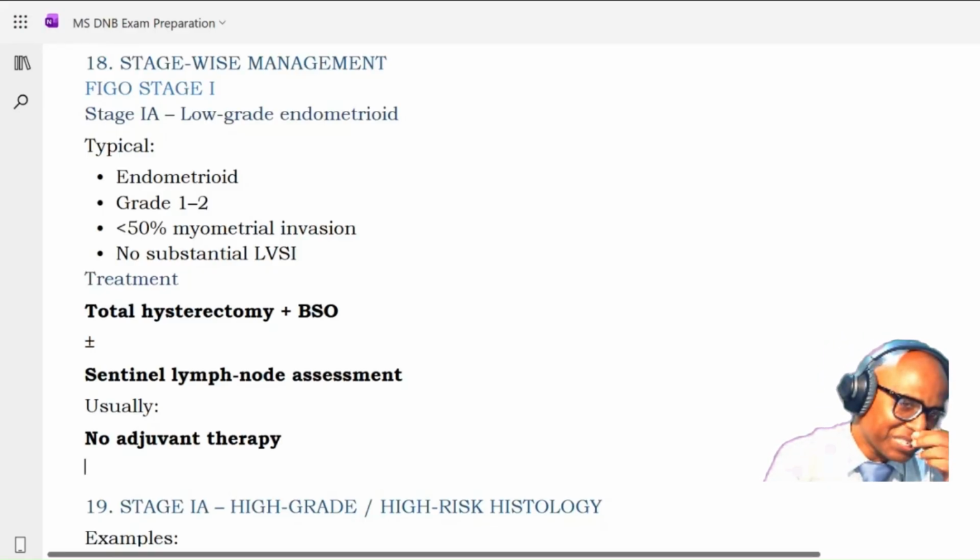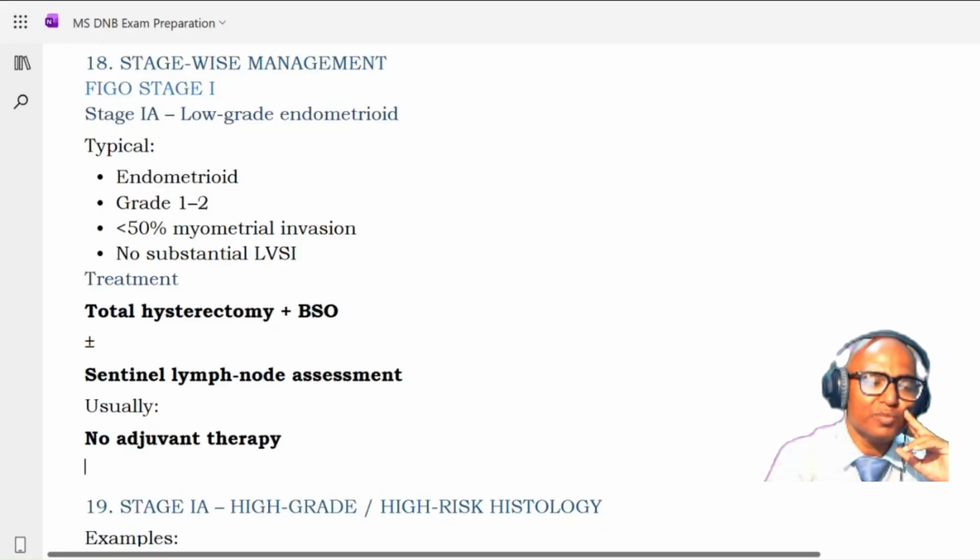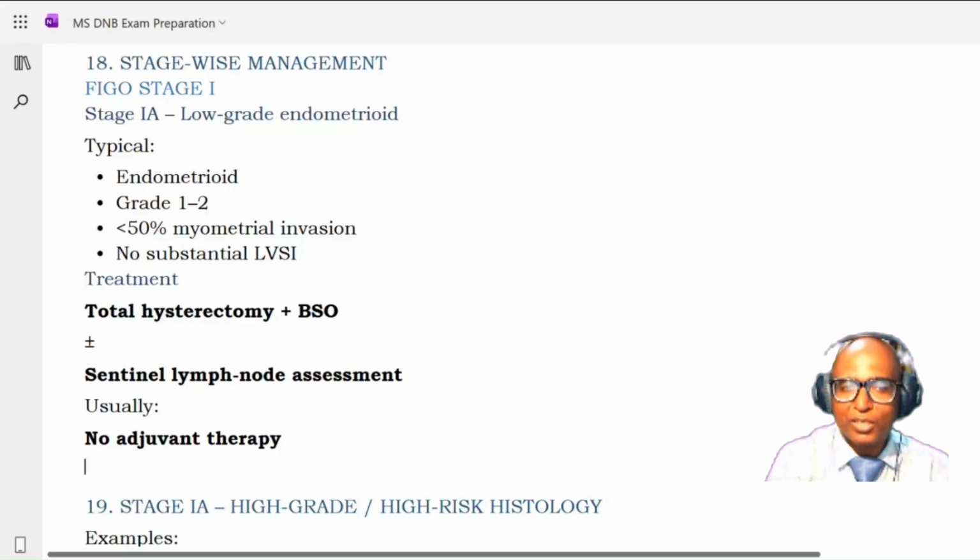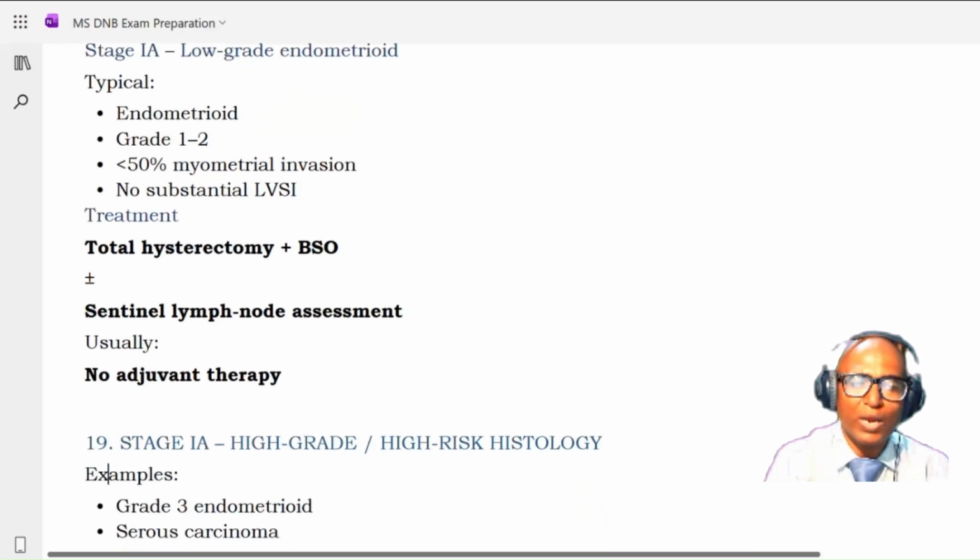Okay, so FIGO stage 1. In stage 1 also we have stage 1A, which is a low grade endometrioid. So typically you are dealing with endometrioid variety of carcinoma, grade 1 or grade 2, less than 50% myometrial invasion, and there is no substantial LVSI. So if we are dealing with this early stage or stage 1A disease, you go for total hysterectomy plus bilateral salpingo-oophorectomy plus minus sentinel lymph node assessment, but no adjuvant therapy is required in stage 1A.